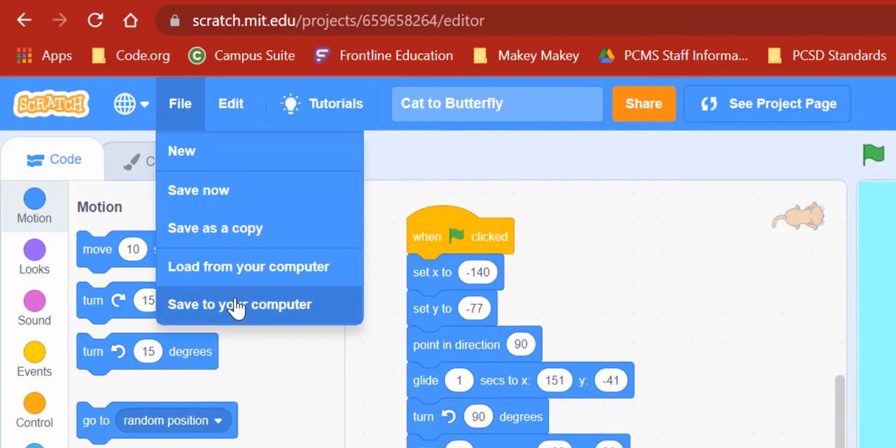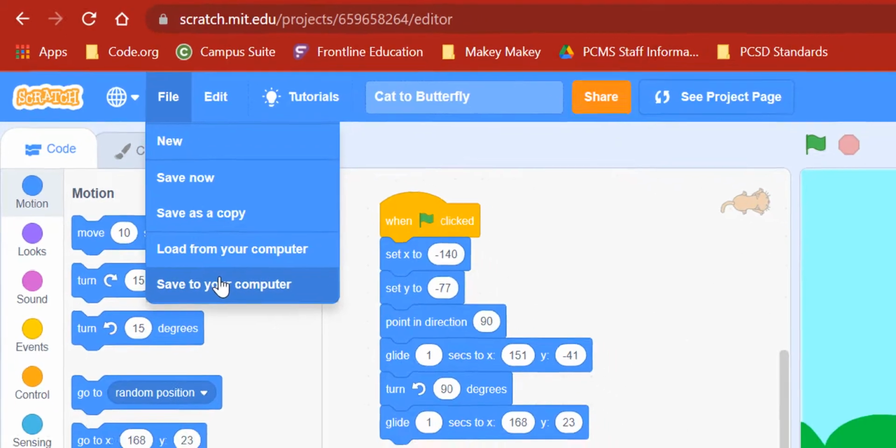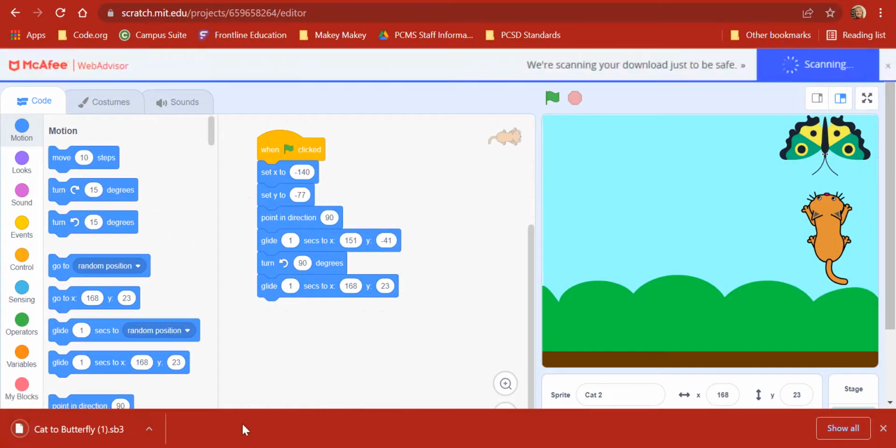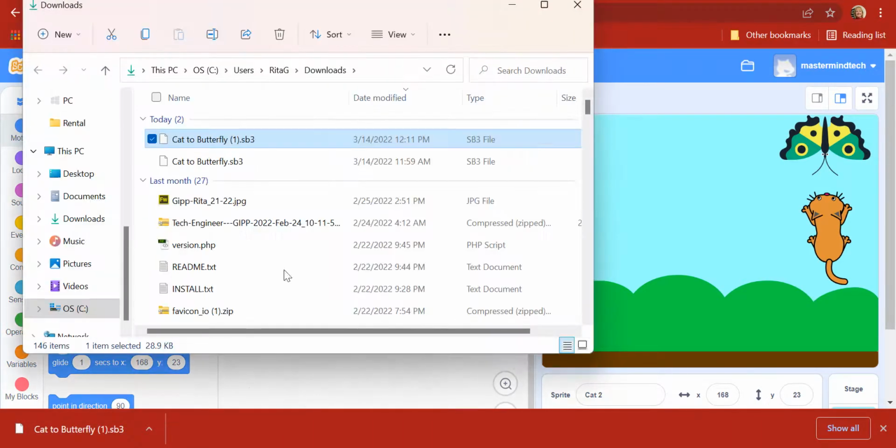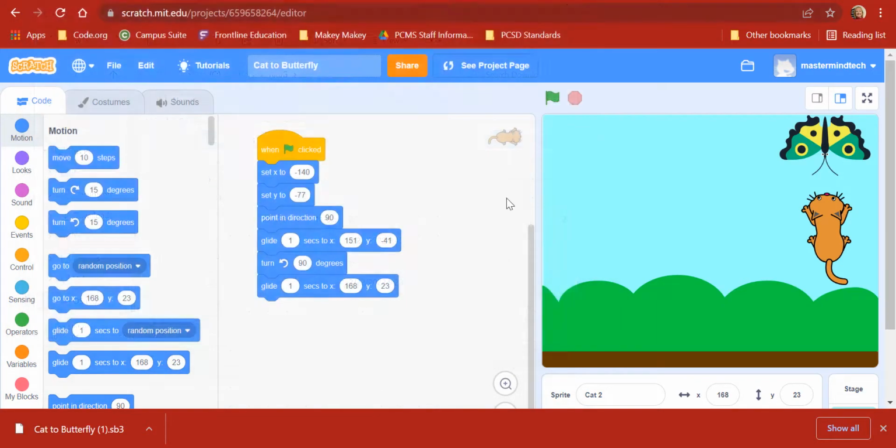And do you remember where things go when you save on your computer from the internet? It goes to your Downloads folder. So there it is. And I can go like this. You're actually going to see 2 of them. But here we go. Right there, Cat to Butterfly is in my Downloads folder, which looks a little different than yours. And go ahead and submit that as finished.